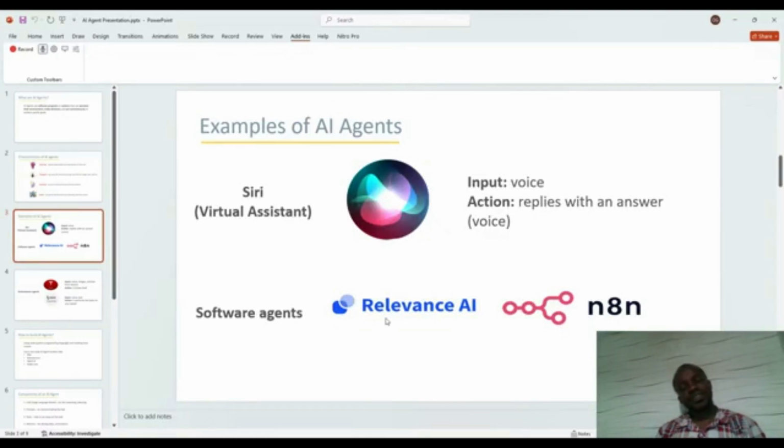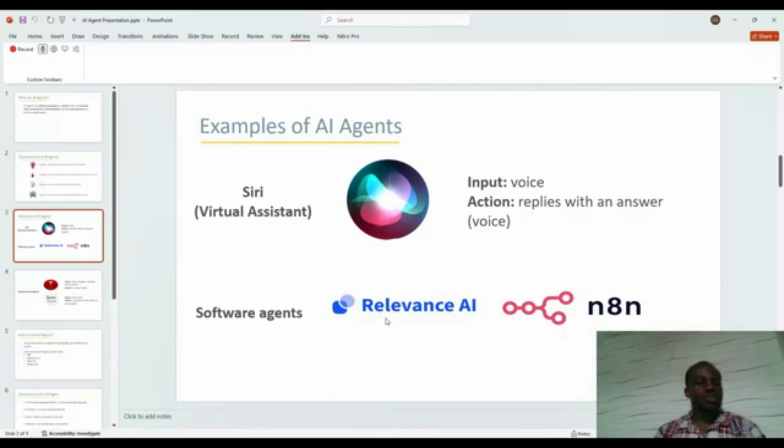Examples of AI agents, some of them we are aware of, like virtual assistants. We have different virtual assistants. We have Alexa, we have Siri, and the input they receive is voice. It has its own mechanism of processing the information or the command you give it, and it comes up with a response, replies with an answer, which is also in voice. So Siri is one of the virtual assistants. You can as well create your own virtual assistant, but one of the examples of AI agents is the virtual assistant.